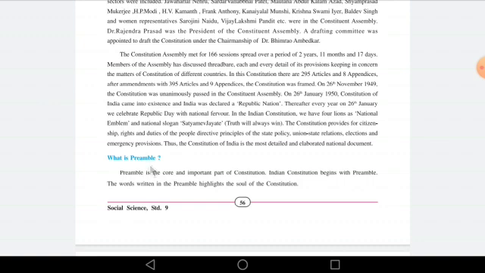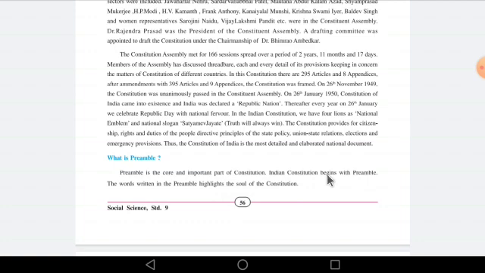So in this chapter, preamble is a part of Constitution. The first page of the Constitution is the preamble of the Constitution. So now let's begin with our preamble. What is preamble? Preamble is the core and important part of the Constitution. So basically, preamble is the most important part of the Constitution. The Indian Constitution begins with the preamble. The words written in the preamble highlight the soul of the Constitution.